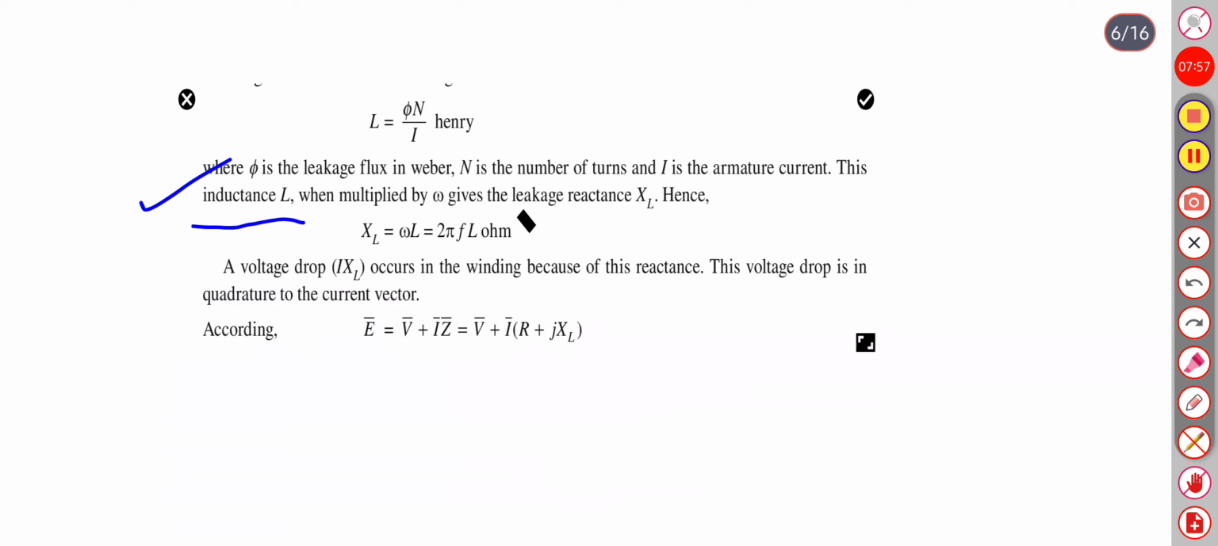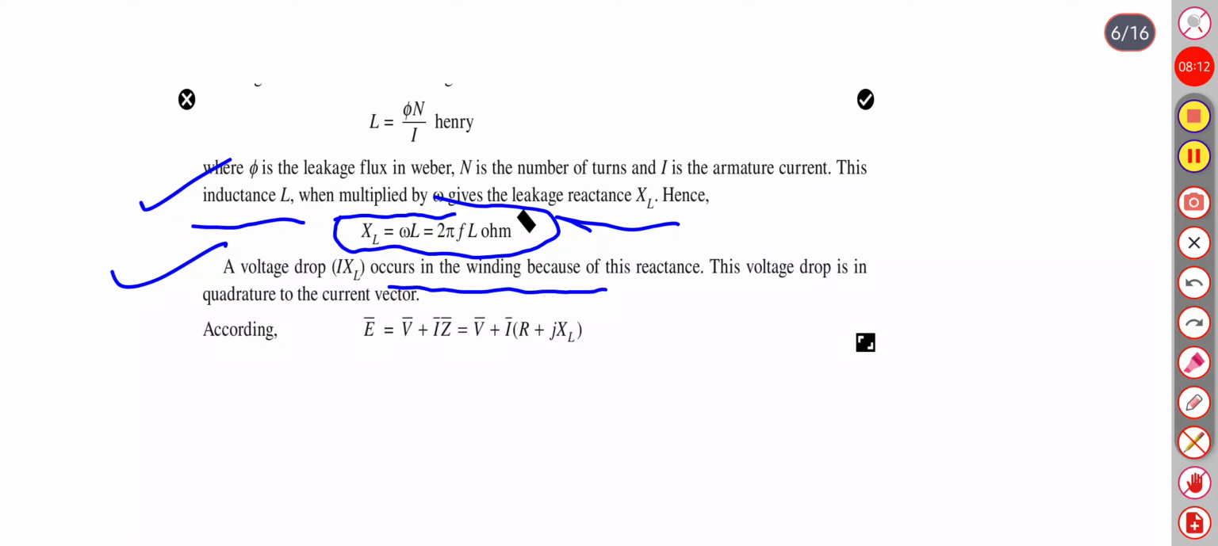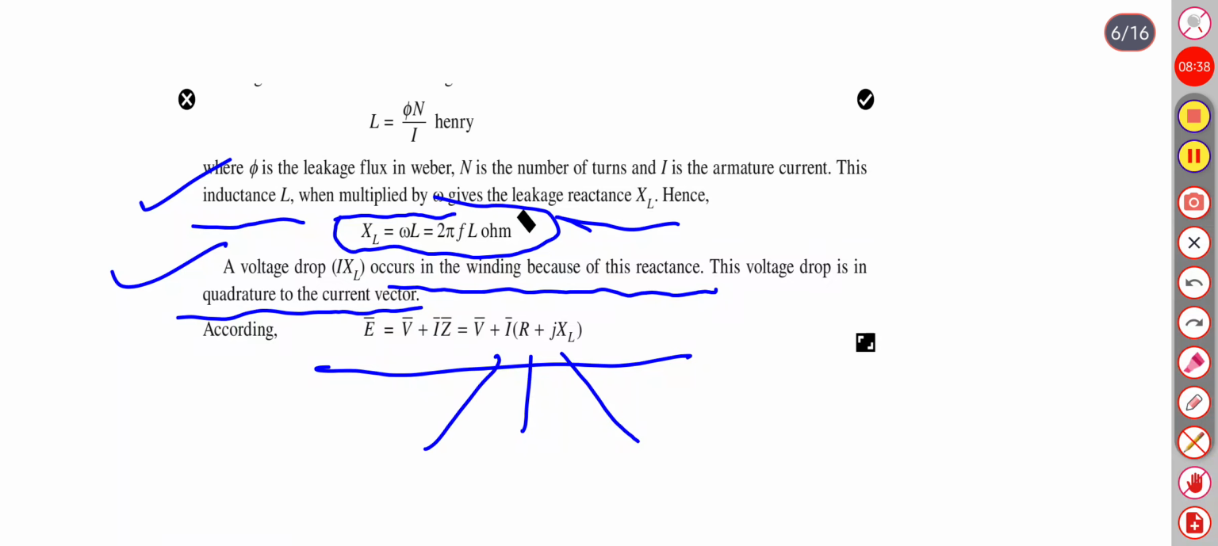This inductance L when multiplied by omega gives the leakage reactance. So the formula of leakage reactance will be this. A voltage drop I XL occurs in the winding because of this reactance, and this voltage drop is in quadrature with the current vector. Accordingly, induced EMF E equals V plus IZ, or we can say V plus I times R plus jXL. R is the armature resistance, XL is the leakage reactance, I is the current passing through the conductors.